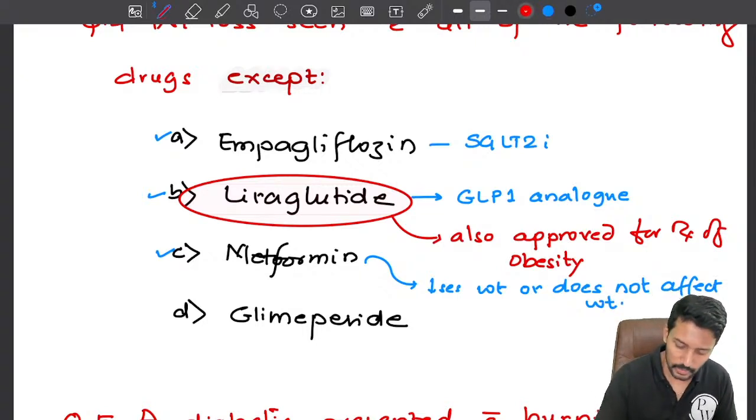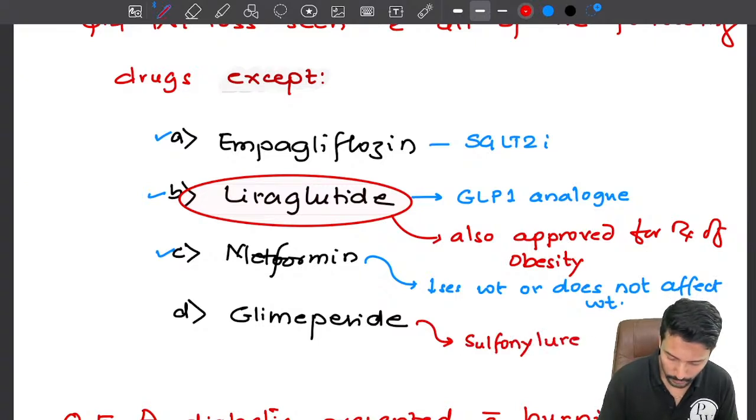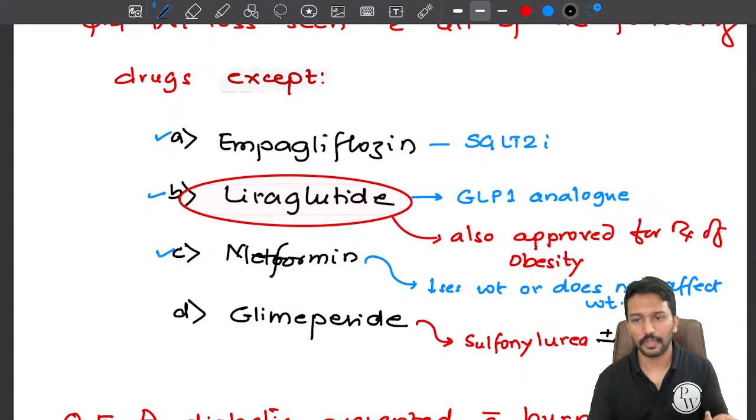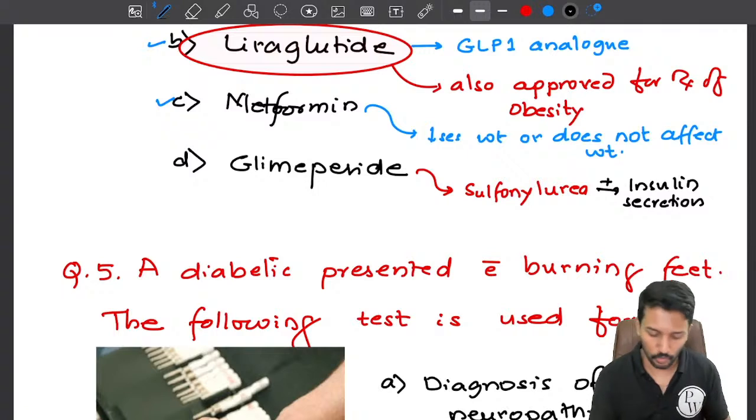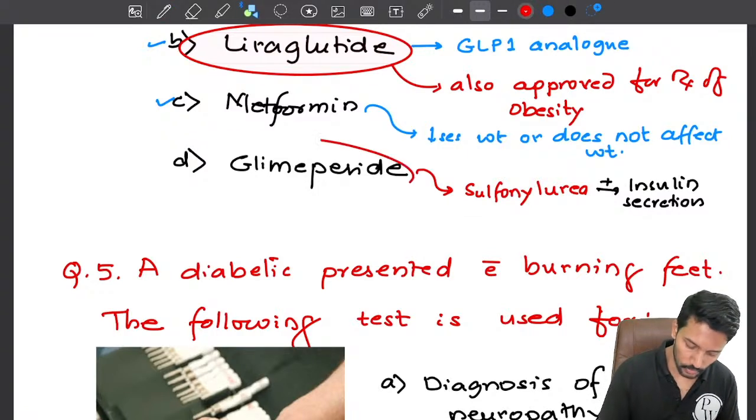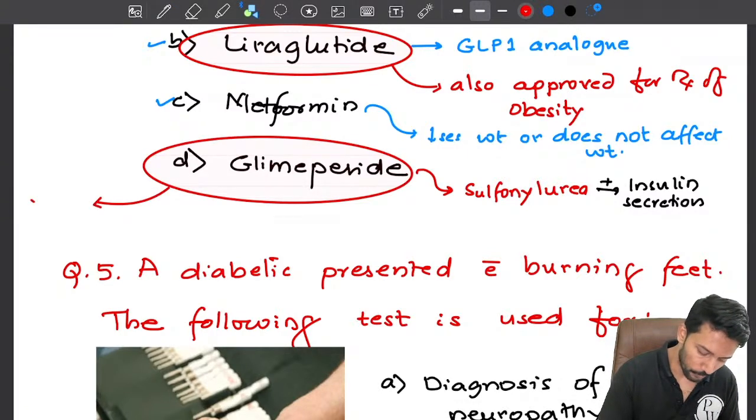Now, what is the mechanism of action of glimepiride? Glimepiride primarily is a sulfonylurea. Sulfonylureas are insulin secretagogues. They will stimulate insulin secretion. When insulin secretion is caused, the insulin will take the blood glucose and convert it into fat and glycogen. So what will happen to weight? Weight will increase. So glimepiride causes weight gain.